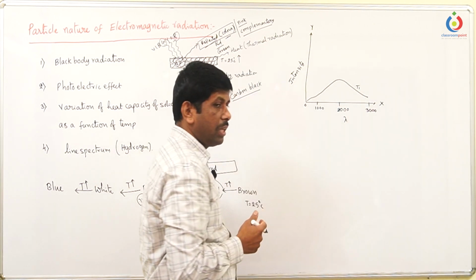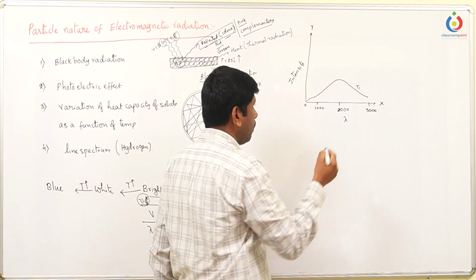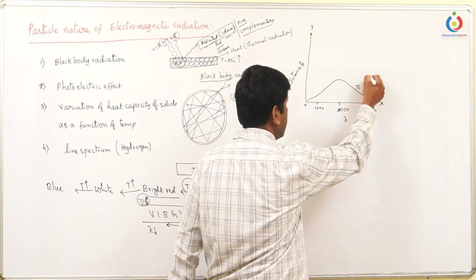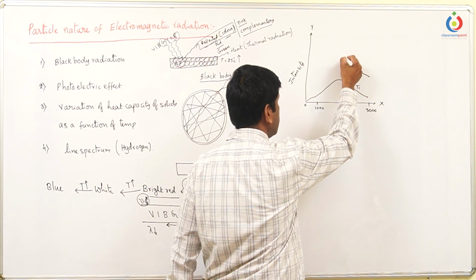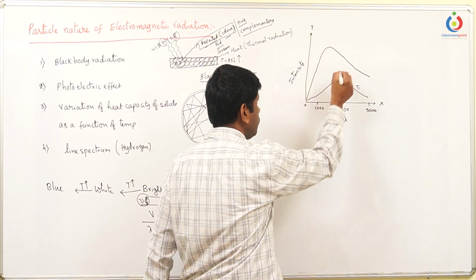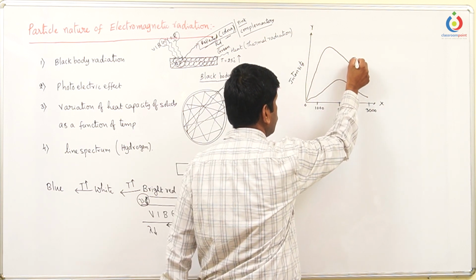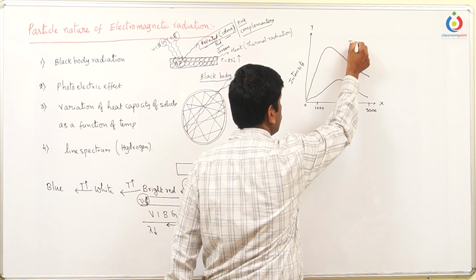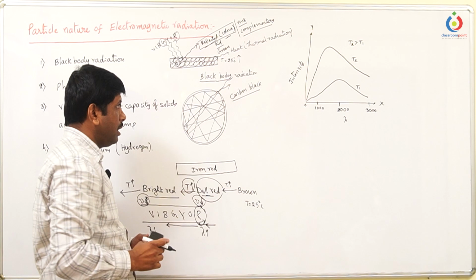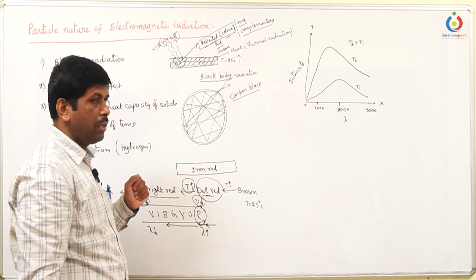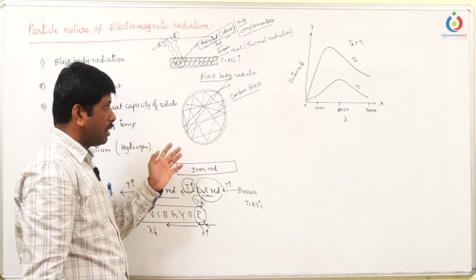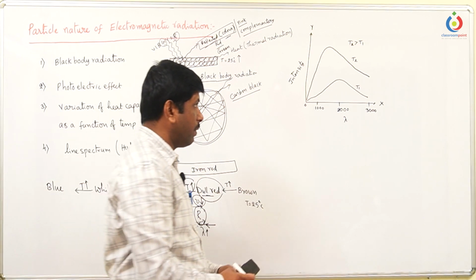When temperature increases, at the highest temperature if you take, obviously the intensity will be very high. So again, initially intensity increases with wavelength and then falls down. This is the temperature T2. So here the combination is T2 is greater than T1. So this graph explains the relation between the intensity and the wavelength. Then let us try to relate the intensity with respect to the frequency.